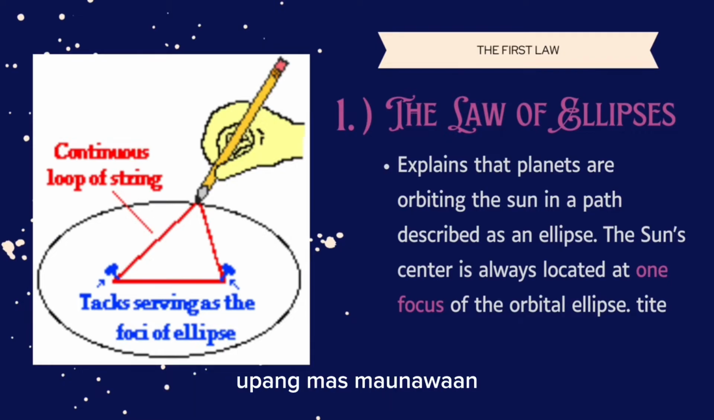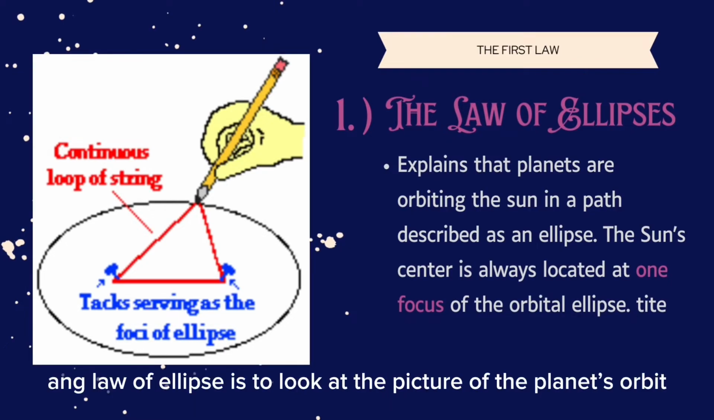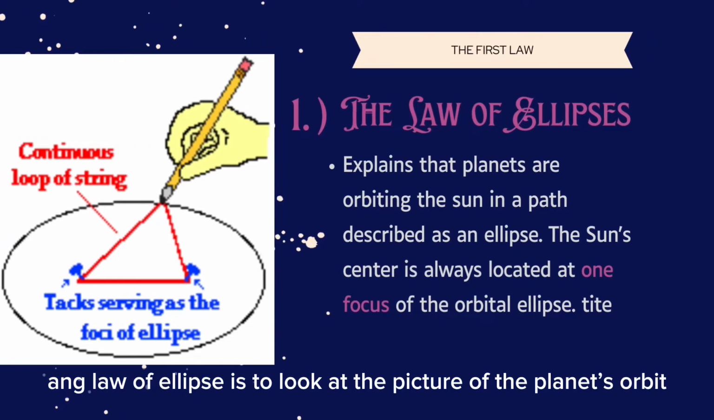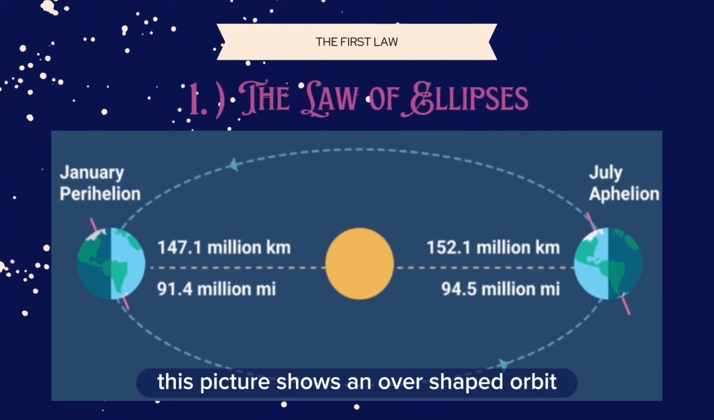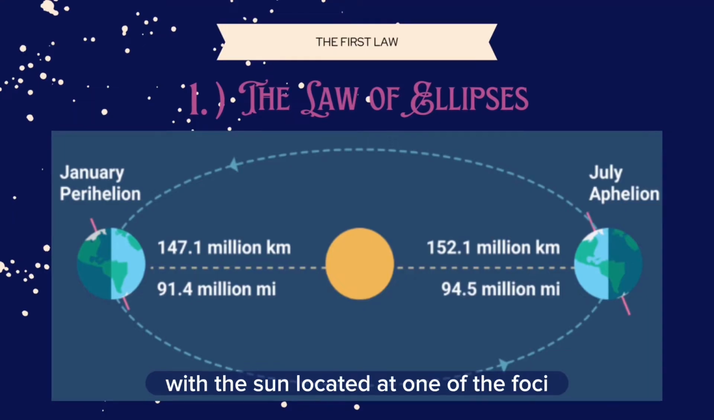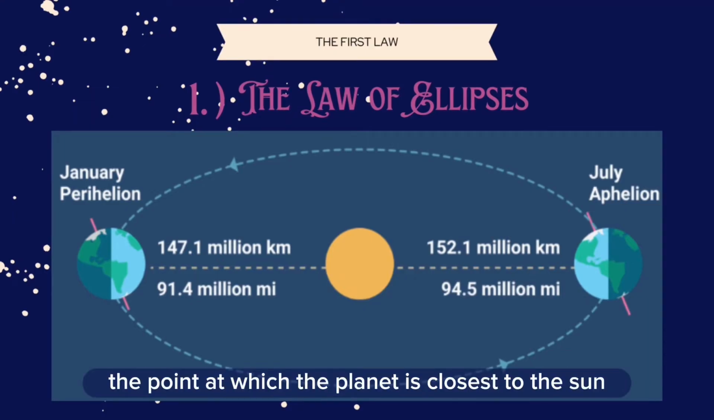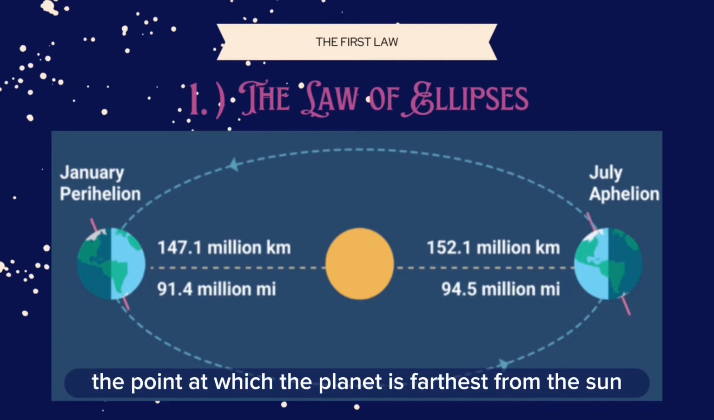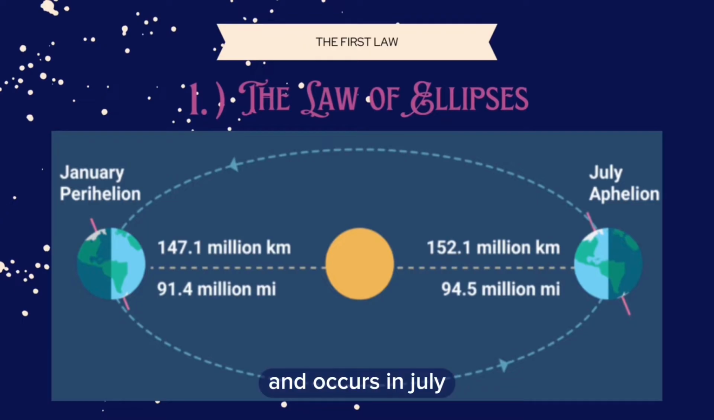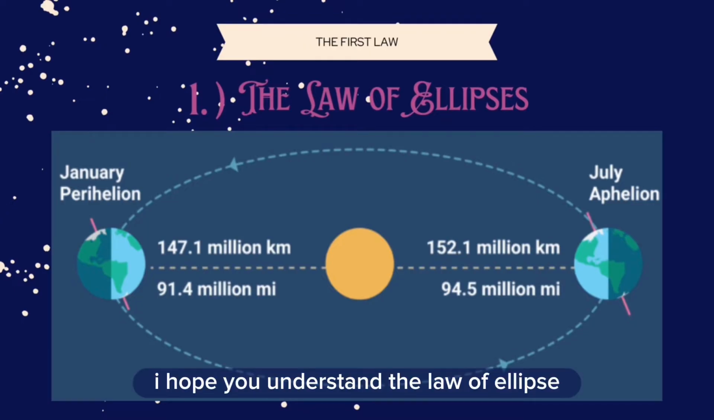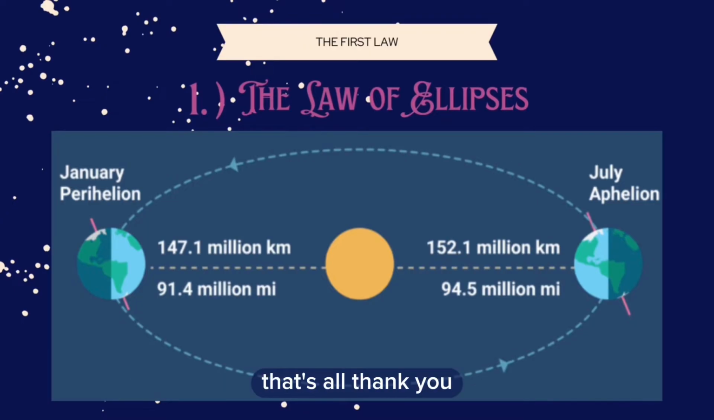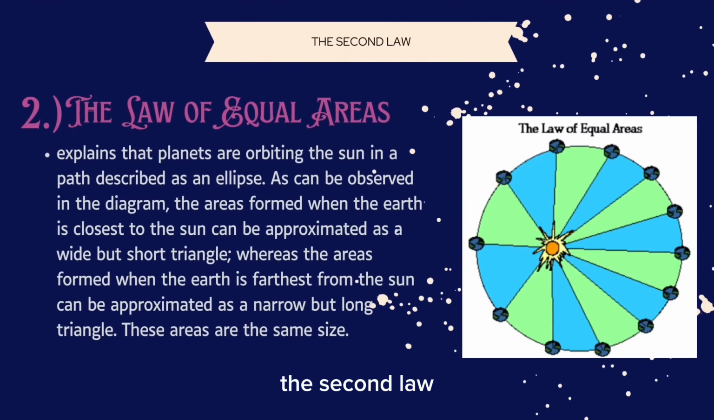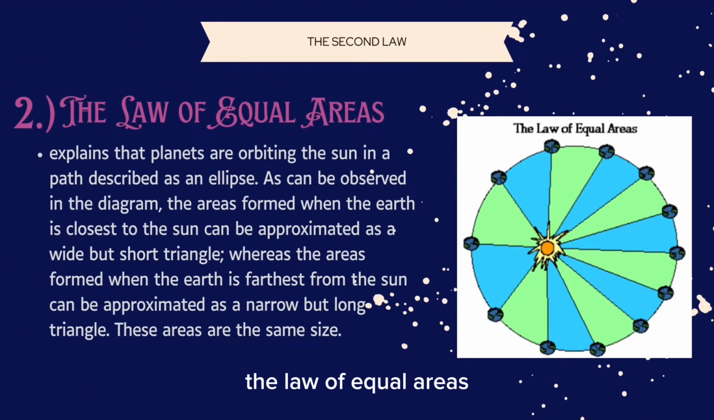Isa pang paraan upang mas maunawaan ang law of ellipses is to look at a picture of the planet's orbit. This picture shows an oval-shaped orbit with the sun located at one of the foci. The point at which the planet is closest to the sun is called perihelion and occurs in January, while the point at which the planet is farthest from the sun is called aphelion and occurs in July. I hope you understand the law of ellipses. The second law is the law of equal areas.